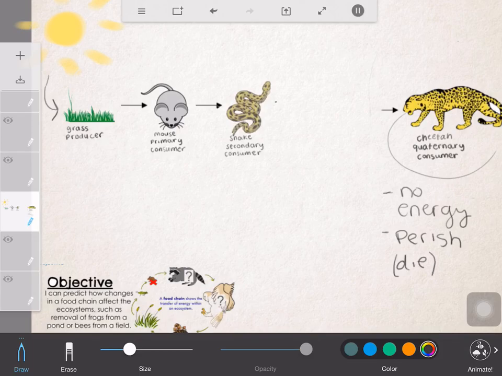But I also really want to focus on what would happen to the snake. The snake used to get eaten by the monkey that was right here. But now the monkey is no longer there. So does the snake have anything to eat it? Maybe the cheetah, but in this food chain, that's not the case. Now, because the monkey is gone, the snake has nothing to eat it. Therefore, the snakes are going to keep reproducing. So there's going to be more and more snakes because nothing is eating them. So more snakes.